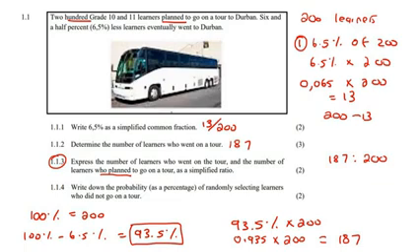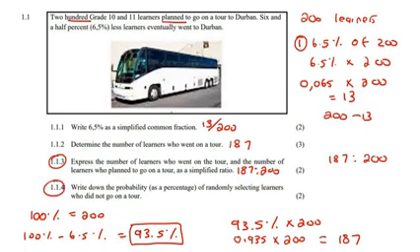Now, normally we would try to simplify this as far as possible. They even said over here, simplified, but you cannot simplify that any further. There is no number that can go into this one and this one at the same time. So we will leave that as our answer, 187 to 200.